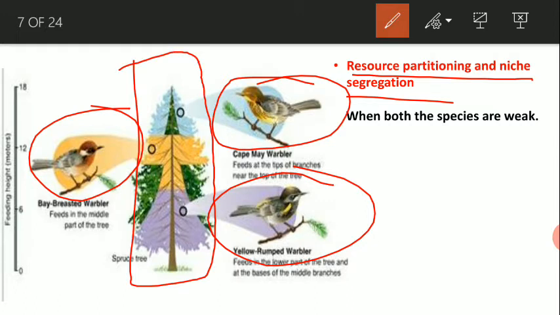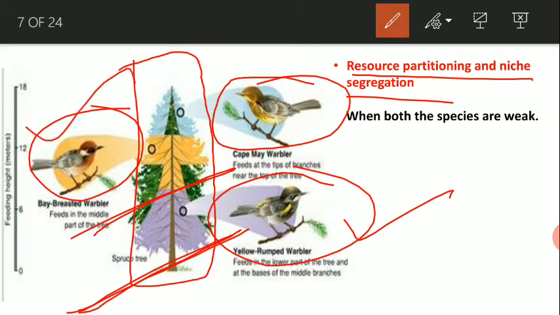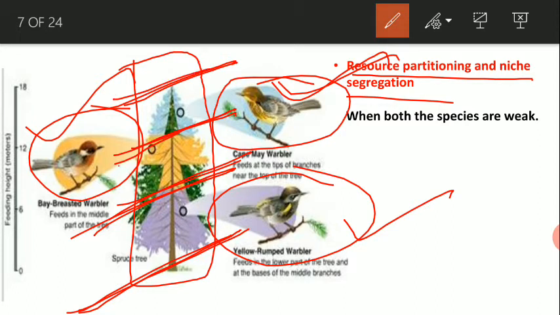their resources among themselves. See here, the first one feeds on the lower portion of the tree, the second one takes its nutrients from the middle portion of the tree, and the last one takes its nutrients from the apical part of the tree. That means they distribute their resources among themselves, and this is known as resource partitioning and niche segregation.